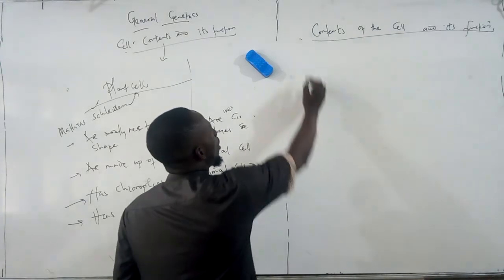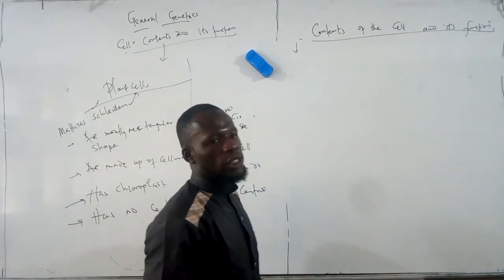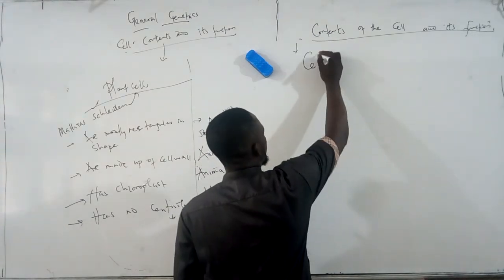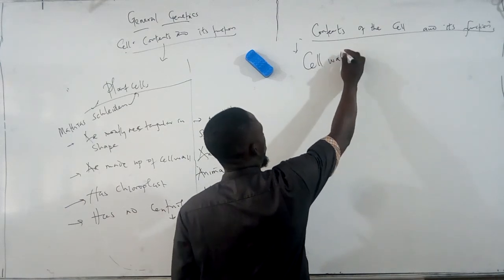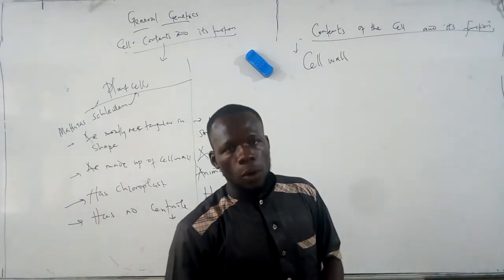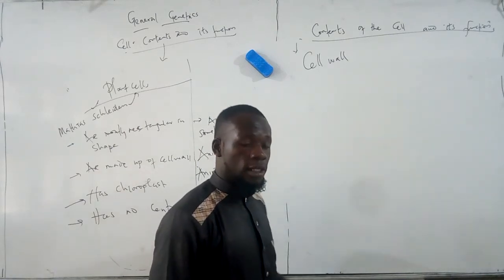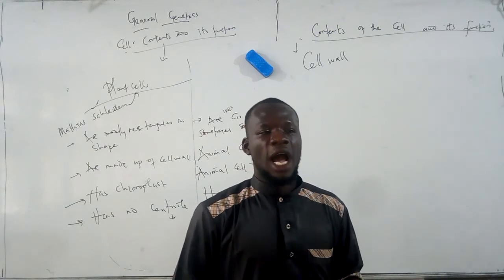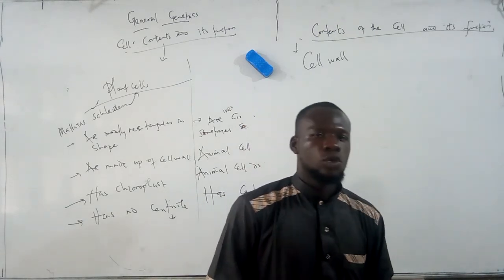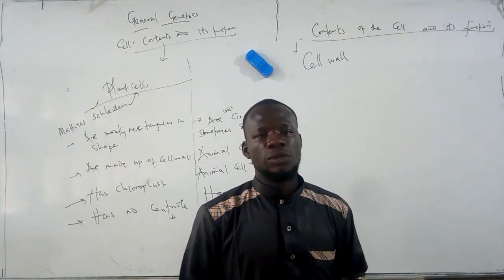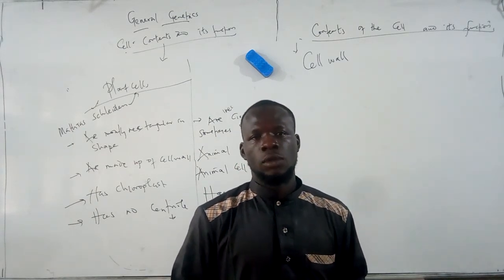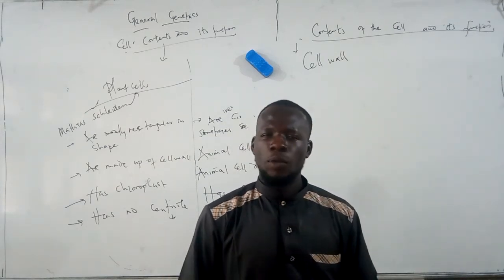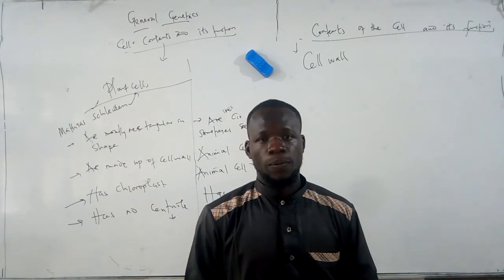So we will be talking about the contents of the cells and their function, and we are going to start with the cell wall. We'll see the function, and we'll see how they actually work to make sure that organisms are in the right position. In our next video, we'll be talking about the cell wall and other components of the cell and their function.